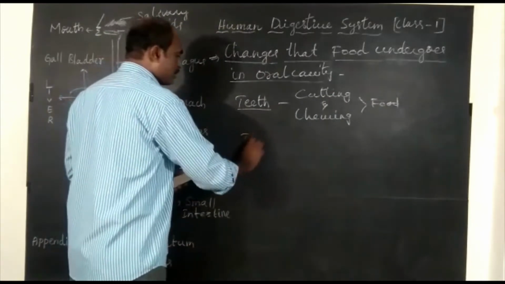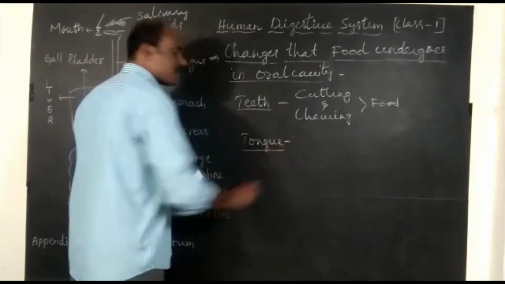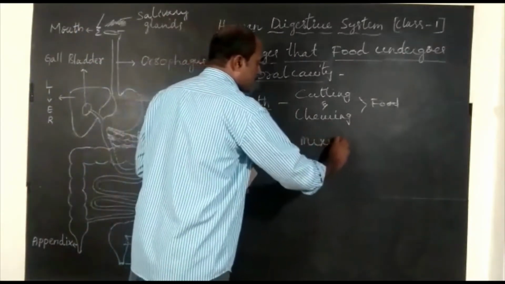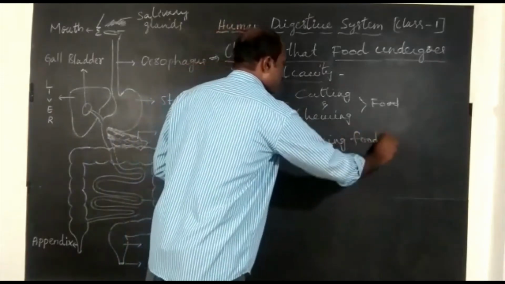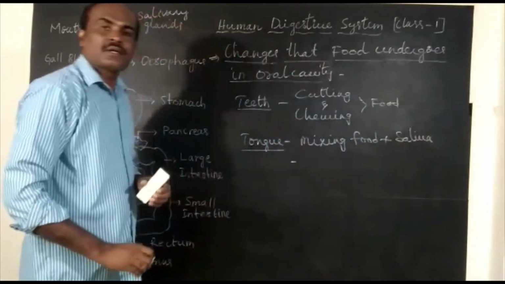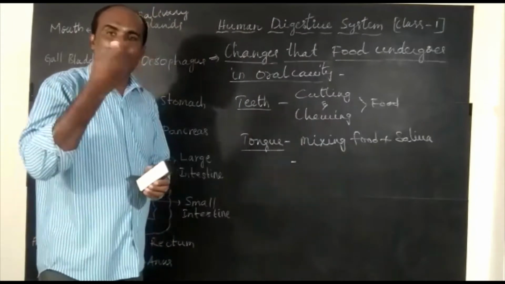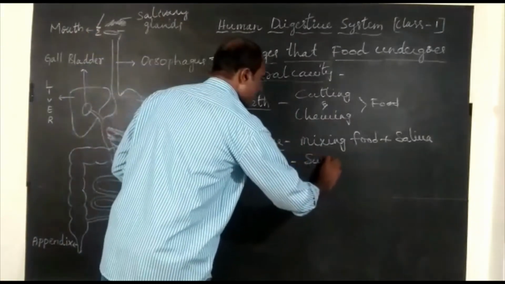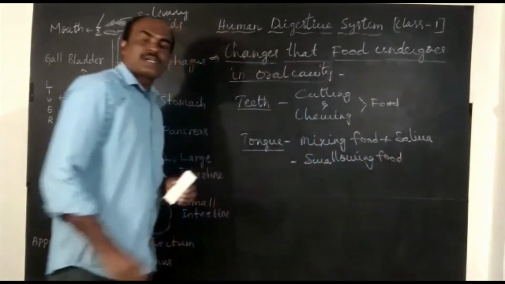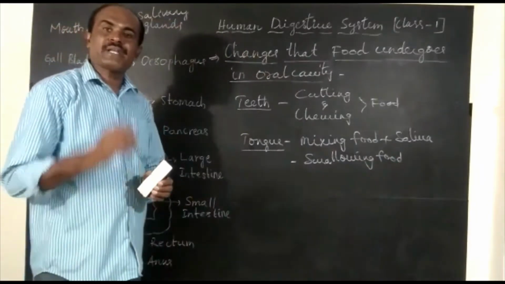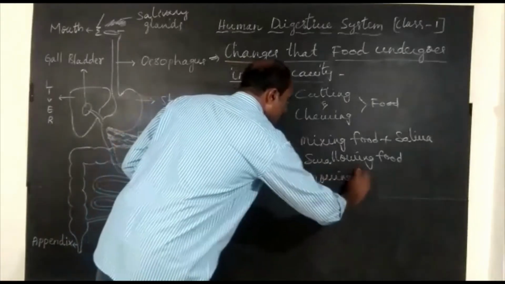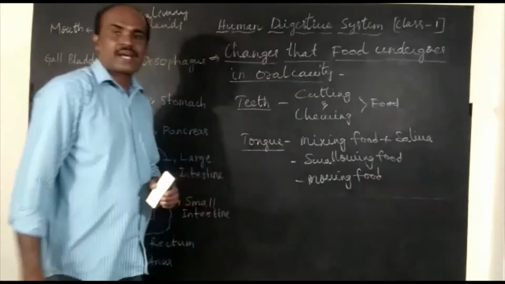Now, let us talk about the tongue. The tongue helps in mixing food with saliva. The tongue also helps in swallowing food material. The tongue also helps in moving food material all over the oral cavity.